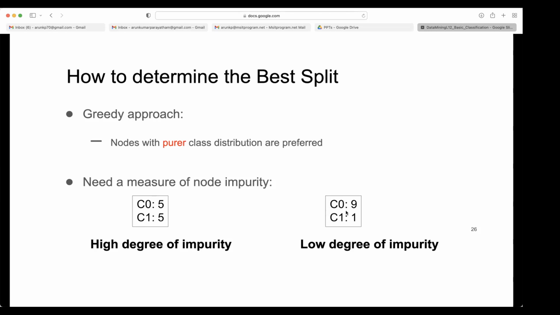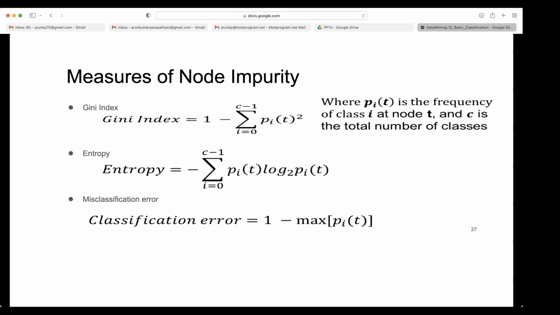For the right one, it is 0.9 for C0 and 0.1 for the other class. So p_i(t) is the frequency of class i at node t, and C is the total number of classes. This is one way of measuring, called the Gini index.